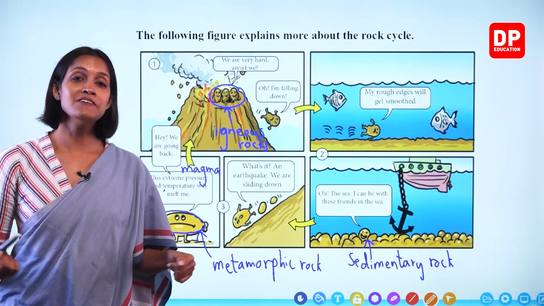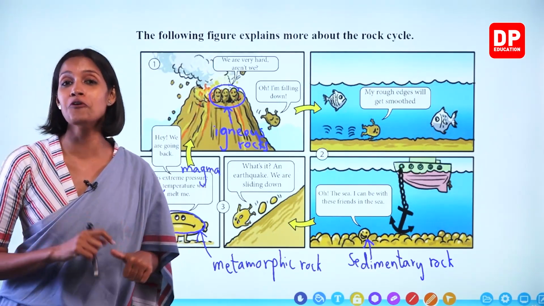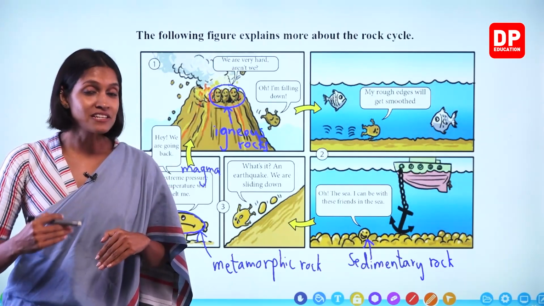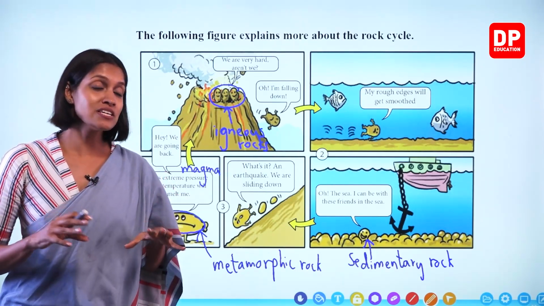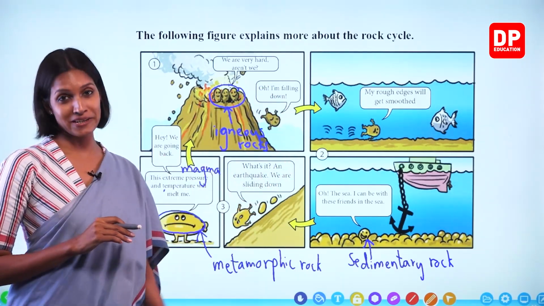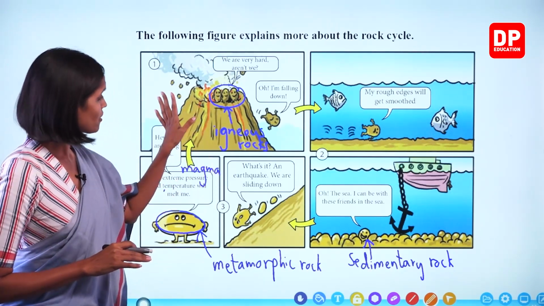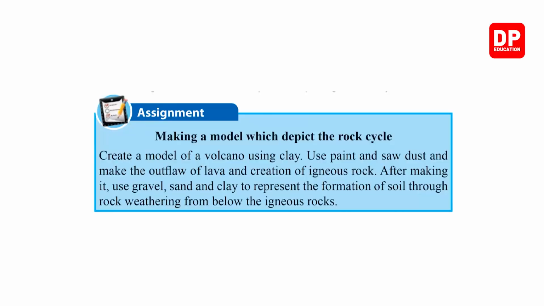Right, children? So we learned the same rock cycle in 4 ways. We learned it as a list, as a cycle, using a picture, and here using a cartoon diagram. Okay, children, now I'm sure you understood about this rock cycle pretty well. Right, we'll move on to the next.